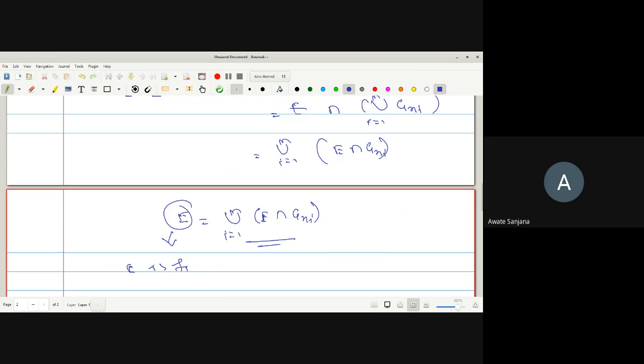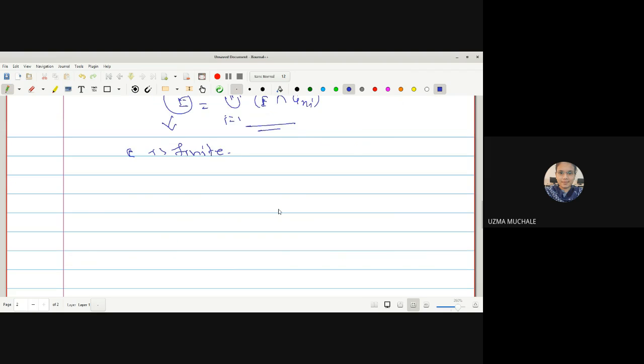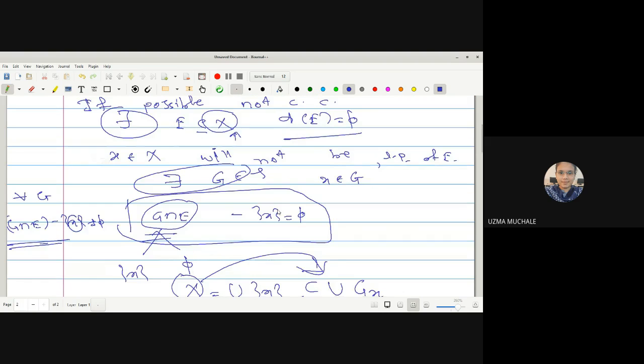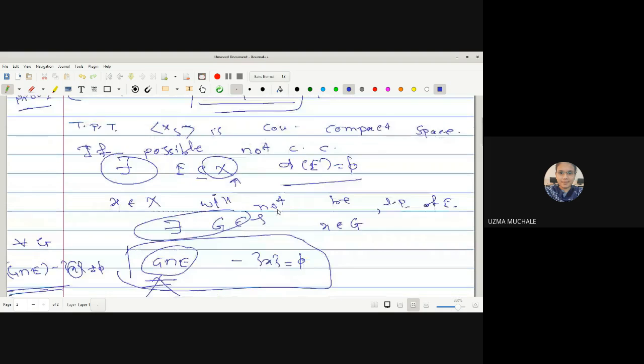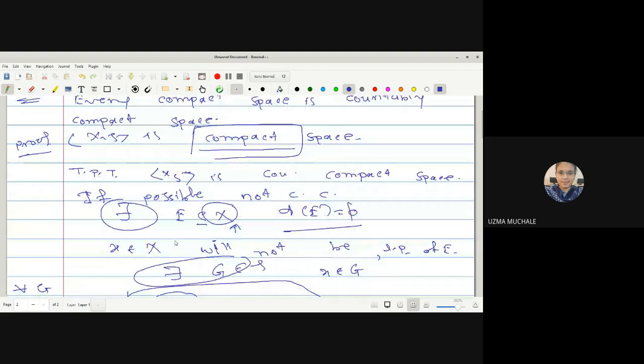So we got a contradiction, and with the help of this contradiction we can say that it arises due to the wrong assumption that, if possible, we considered X is not a countably compact space. So the correct statement, the proof, is that X is a countably compact space.